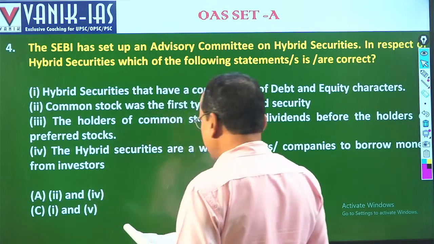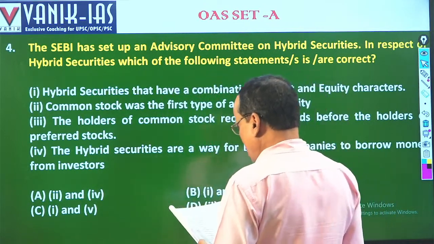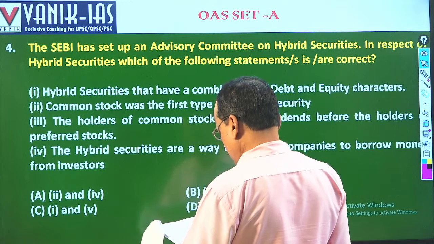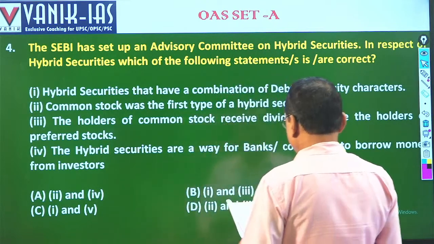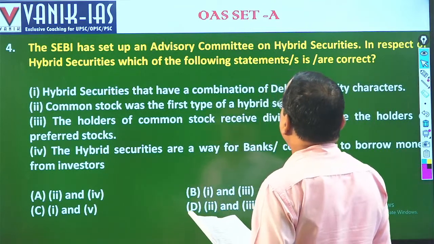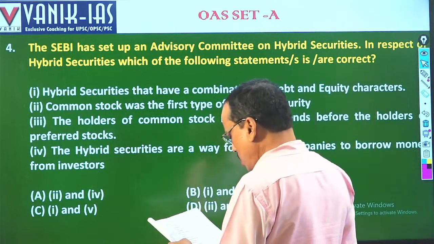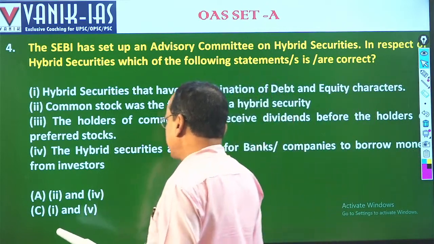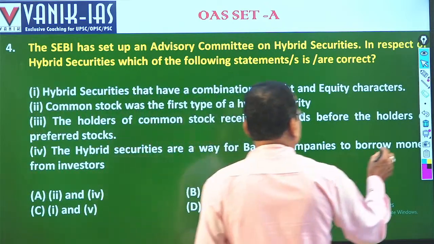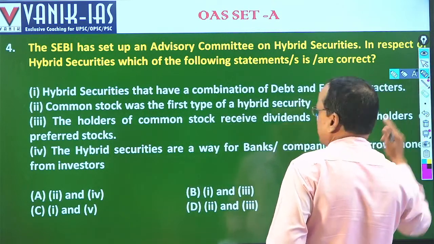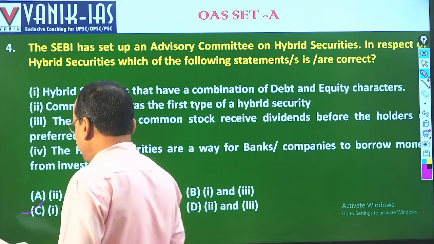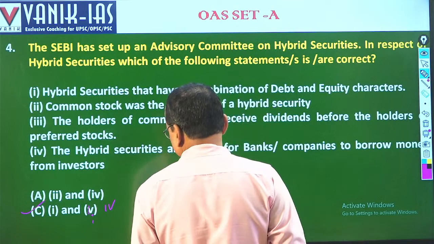Question number 4: SEBI has set up an advisory committee on hybrid security, and the right answer is C. Fine. And this is a slight correction. There is a slight error here. The right answer is 1 and 4, not 1 and 5.